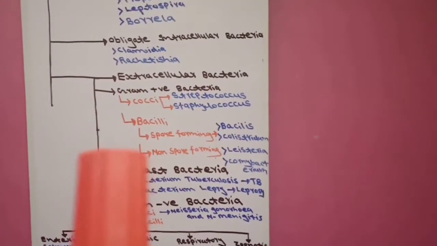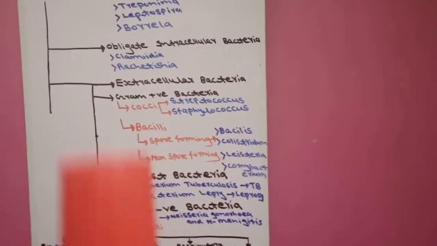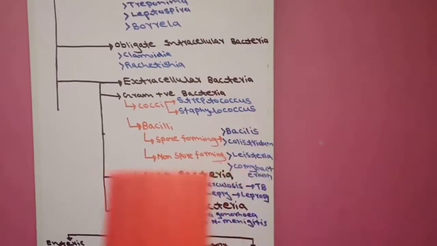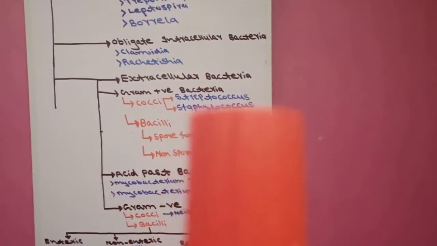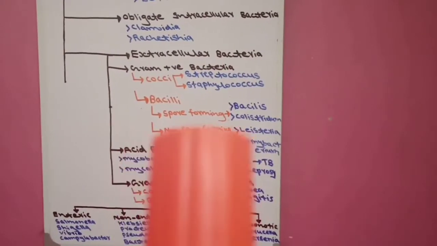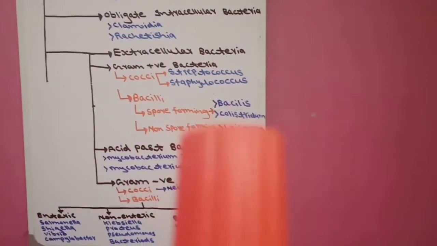Now in gram-positive bacteria, we again divide them into cocci and bacilli. Cocci is round shape, bacilli is rod shape. And in cocci, those which make threads are called Streptococcus, those which make bunches like grapes are called Staphylococcus. And then in bacilli, again we divide the bacilli into two: spore forming and non-spore forming. Bacteria which are spore forming are Bacillus and Clostridium. Bacteria which are non-spore forming are Listeria and Corynebacterium.